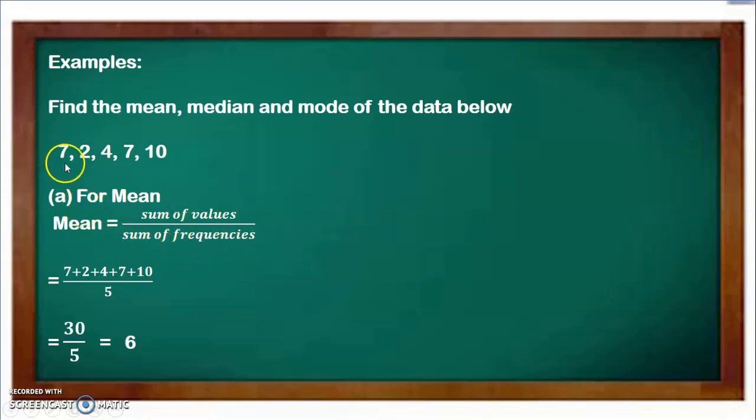How many values do we have in the set of data? 1, 2, 3, 4, 5. So the sum of frequency is 5. Then we say 7 plus 2 plus 4 plus 7 plus 10. When you sum everything together, 7 plus 2 is 9, 9 plus 4 is 13, plus 7 is 20, 20 plus 10 is 30. So 30 divided by 5 gives us 6. So that's the mean.